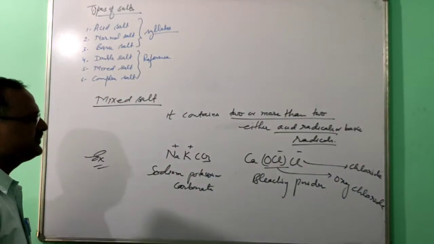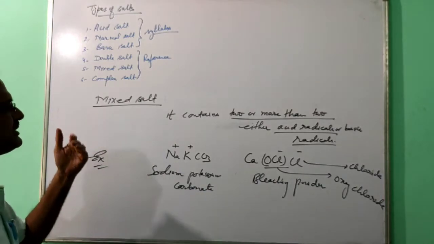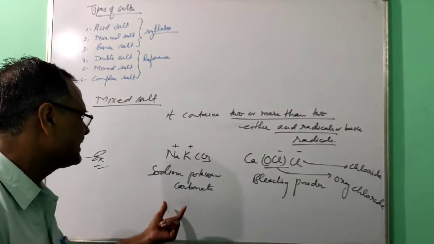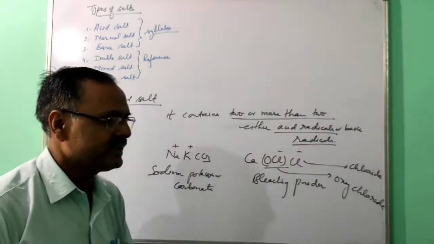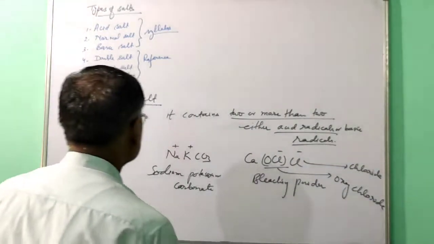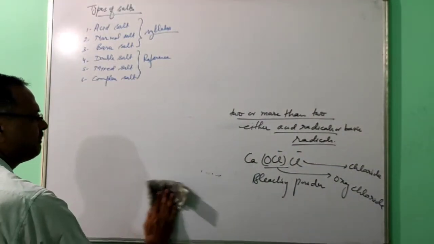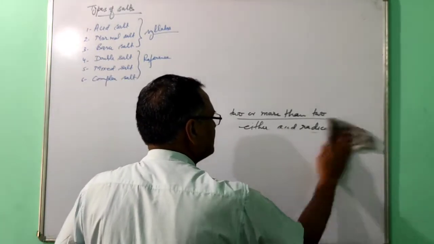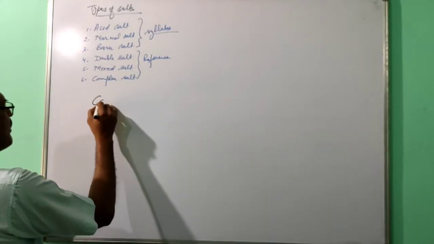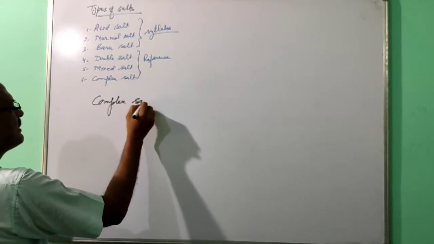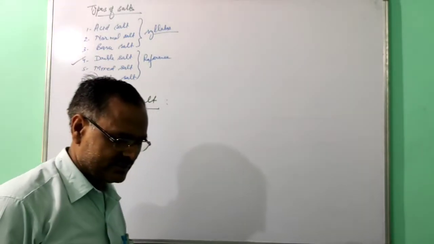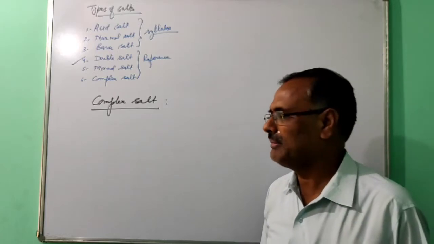So this way you can learn it. Mixed salt contains two or more than two either acid or basic radicals. Two examples are given: sodium potassium carbonate and bleaching powder. Now the next one is the complex salt. This is the last one. This complex salt is also prepared as the double salts are prepared, by the same method: mixing two saturated salt solutions followed by crystallization. Same method you can apply here.